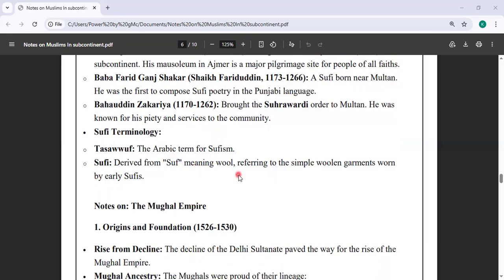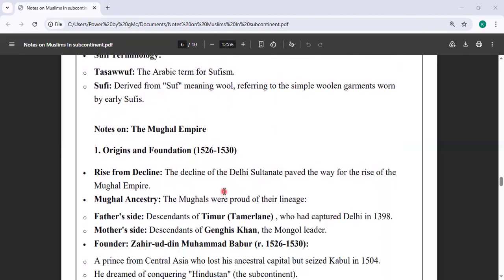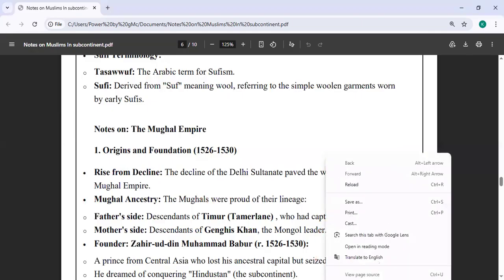Referring to the simple woolen garments worn by early Sufis. Then there comes the Mughal Empire, a very important empire that we have to do. One of the very important chapters of your book: origin and foundation. We already discussed that this was Ibrahim Lodi, who was defeated by Babur. Rise from decline. The decline of the Delhi Sultanate paved the way for the Mughal Empire, another Muslim empire.